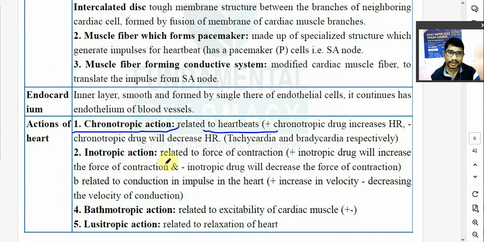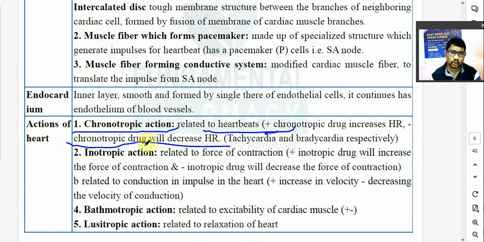मतलब क्या, सिंपली एक ड्रग क्या करेगा, टैकीकार्डिया करेगा, एक ड्रग क्या करेगा, ब्रैडीकार्डिया करेगा. मतलब positive chronotropic drug will cause tachycardia. Negative chronotropic drug will cause bradycardia. Are you getting or not?